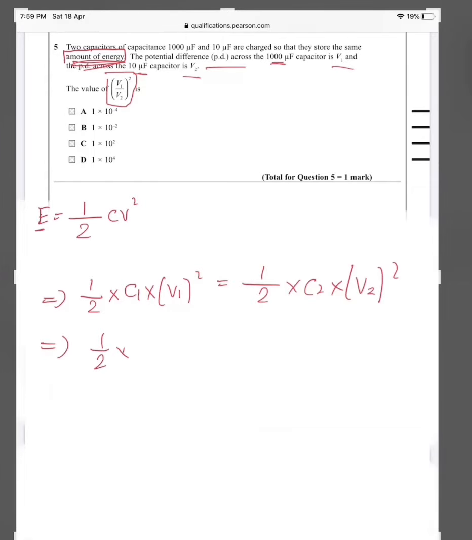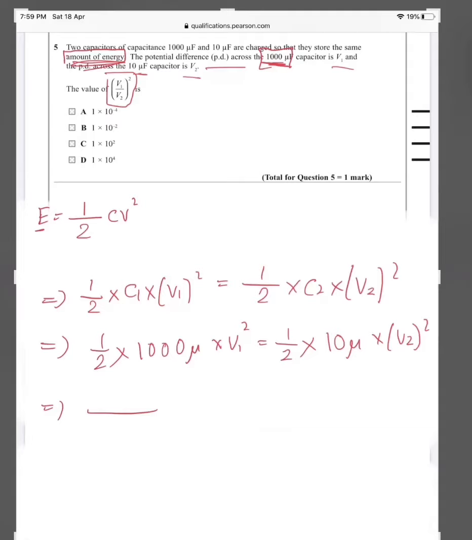So half into C1, where C1 is 100 μF, into V1 squared equals half into 10 μF into V2 squared.